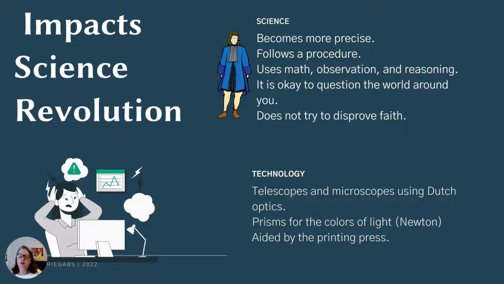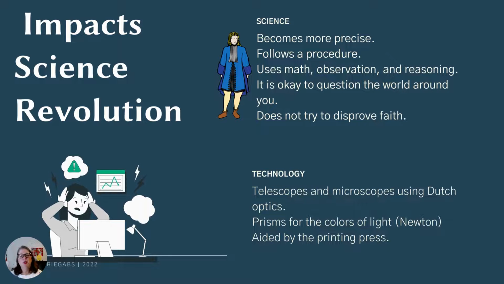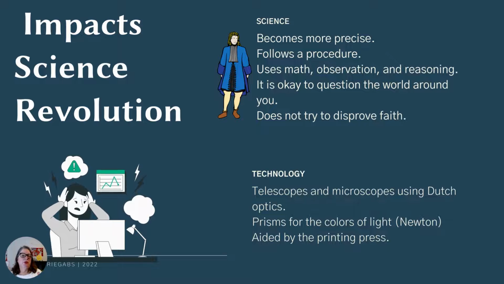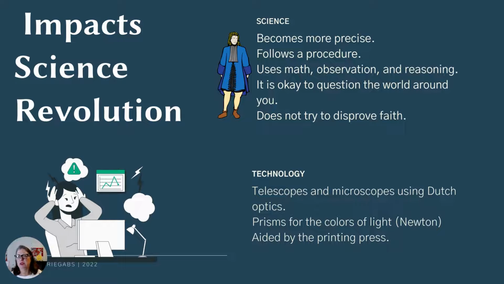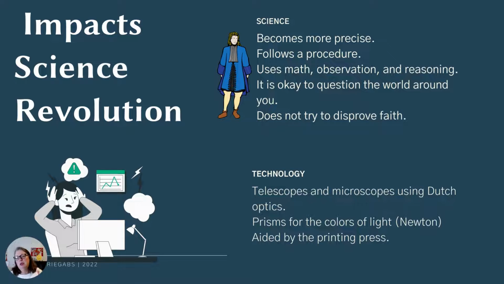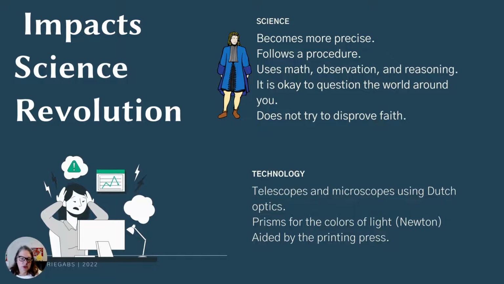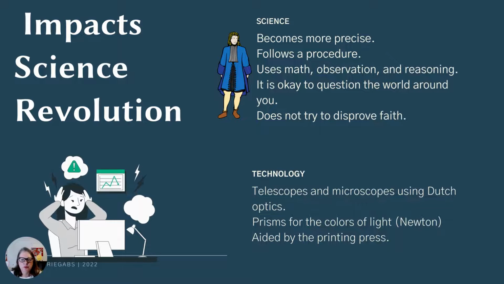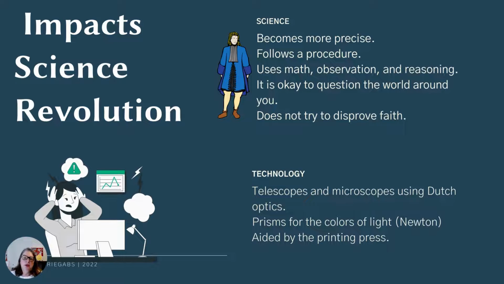If they believe the church to be wrong about the solar system, what else might they believe the church to be wrong about? And therefore they might choose to leave the faith completely. And so that's where the fear comes in. That's where the loss of power ties in greatly with kings that are in power and have the support of the Catholic Church. All right, and then we have to look at the changes in technology.